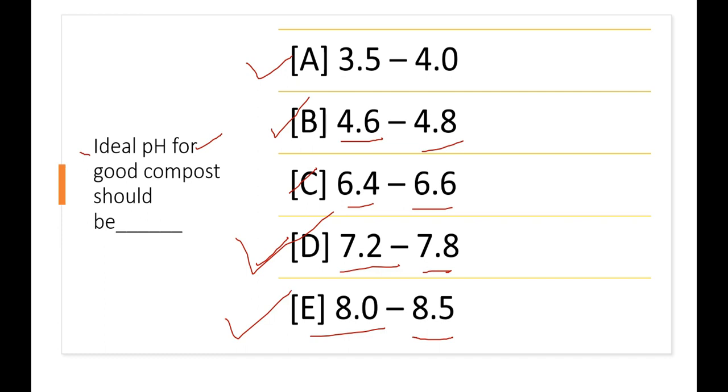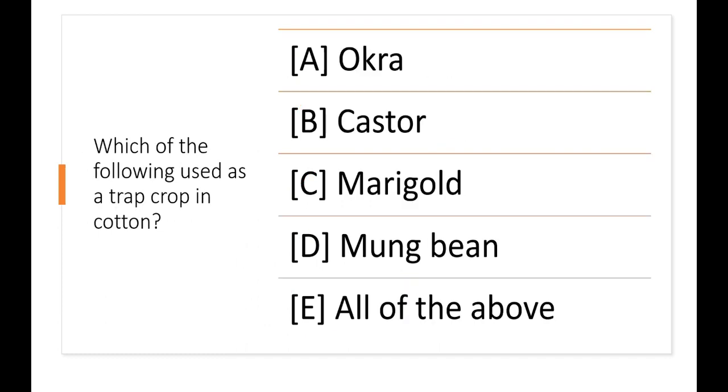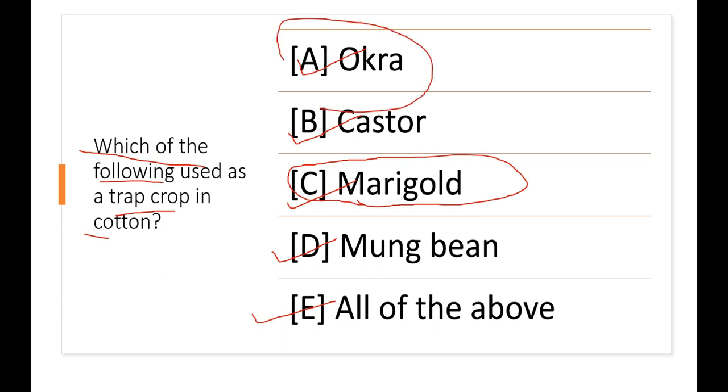Okay, now come to the next question. Another very important question. Now understand the question: which of the following is used as a trap crop in cotton? Options are okra, custard apple, marigold, mung bean, or the fifth option is all of the above. Now understand it very carefully. They have given this option only to confuse you. Marigold, okra and custard apple, these three are directly used in cotton as trap crops.